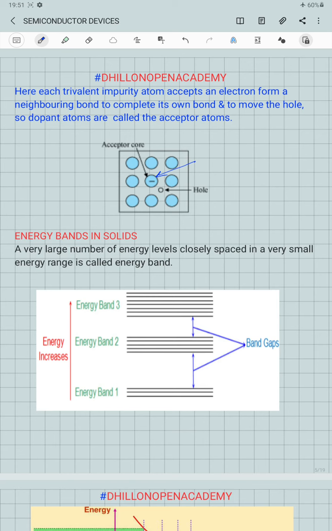The result is that a very large number of energy levels become so close to each other that sometimes it is very difficult even to calculate the energy gap between any two consecutive levels. This collection of a large number of closely spaced energy levels, we call the energy band. For example, this is one energy band, this is also an energy band, and this is also an energy band.